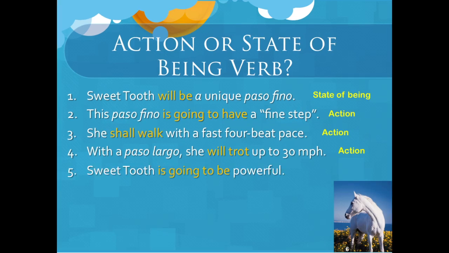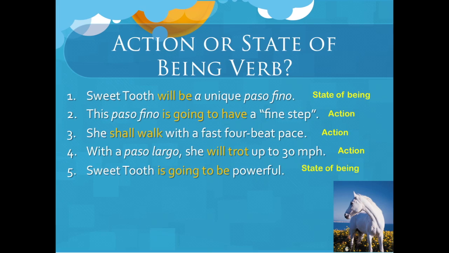Okay. Sweet Tooth is going to be powerful. The auxiliary verb is going to, and the main verb is be. And we all know that be is what, Betsy? A state of being verb. That's correct. Good. Let's go to the next one.